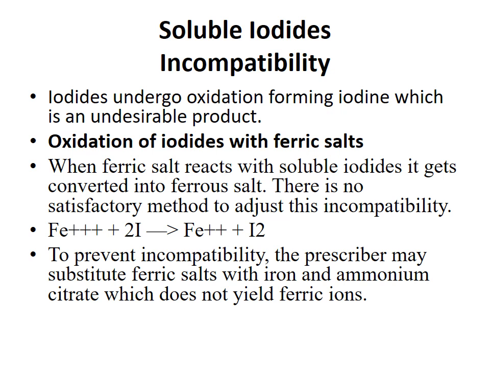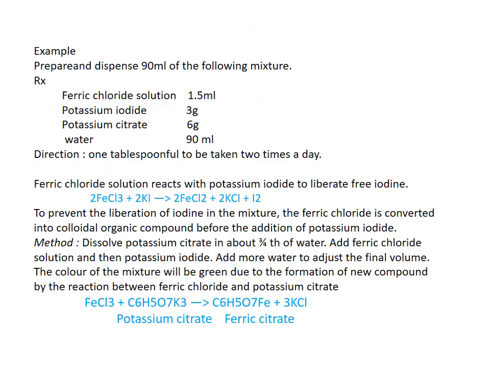To prevent this incompatibility, the prescriber may substitute the ferric salt with iron and ammonium citrate, which does not yield ferric ions. For example, prepare and dispense 90 ml of the following mixture: Rx ferric chloride solution 1.5 ml, potassium iodide 3 gram, potassium citrate 6 gram, and water up to 90 ml. Make a mixture. Direction: 1 tablespoonful to be taken 2 times a day.